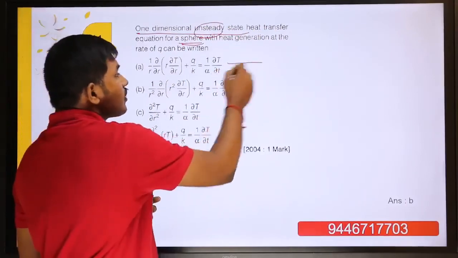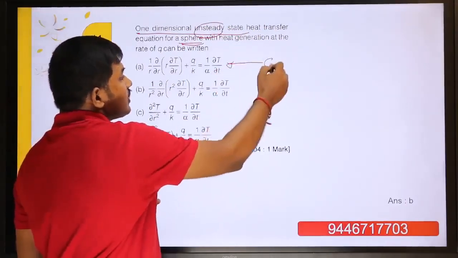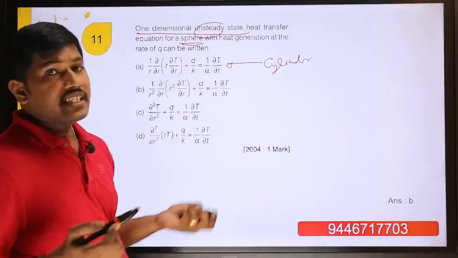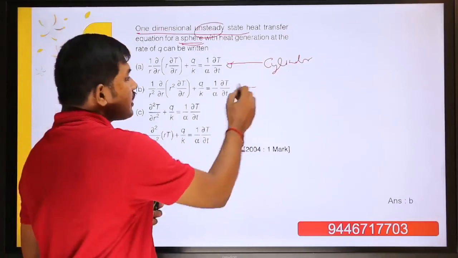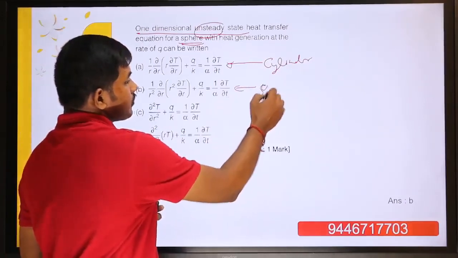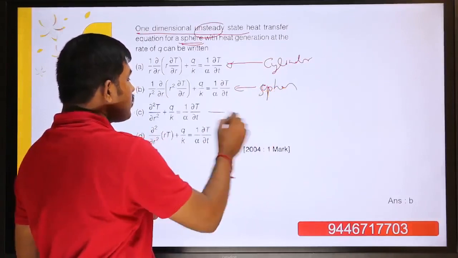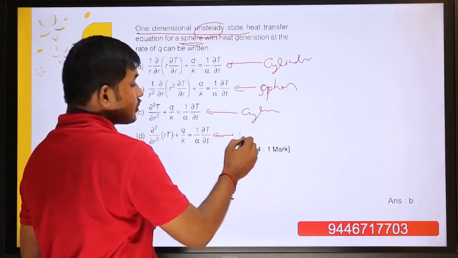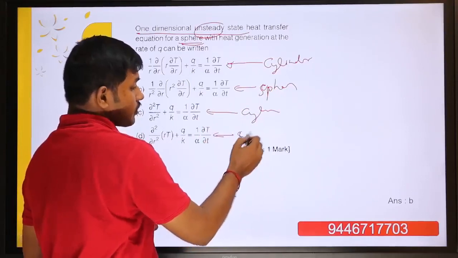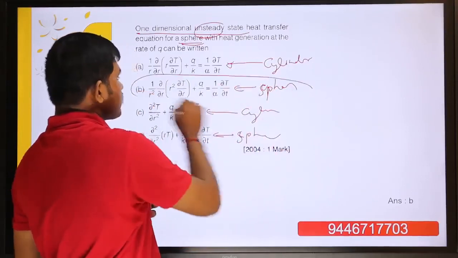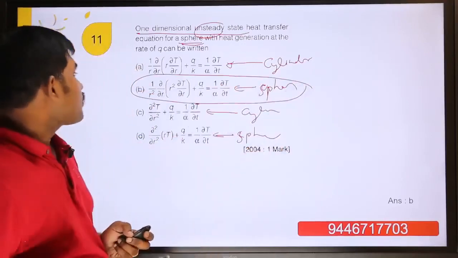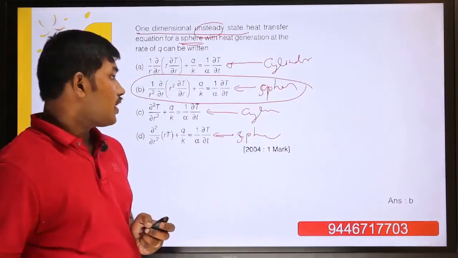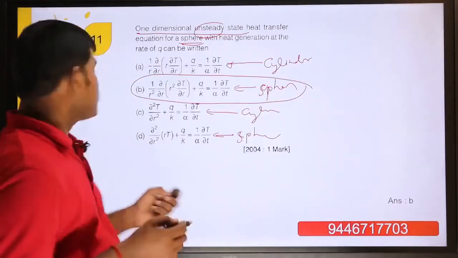We know that this equation is related to unsteady state of a cylinder, and this is unsteady state of a sphere, and this is steady state of a cylinder, and this is steady state of a sphere. So the answer is this one: 1 by r square into dou by dou r of r square dou T by dou r, plus q by k, equal to 1 by alpha into dou T by dou t. That is the answer.